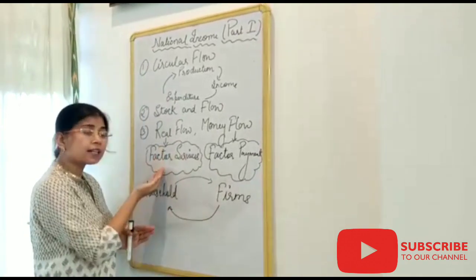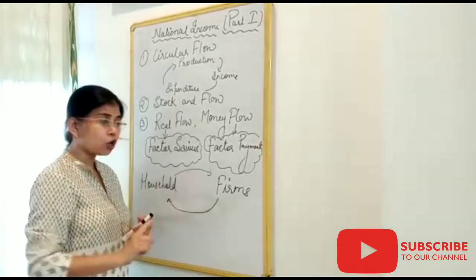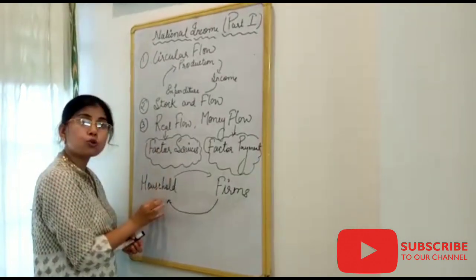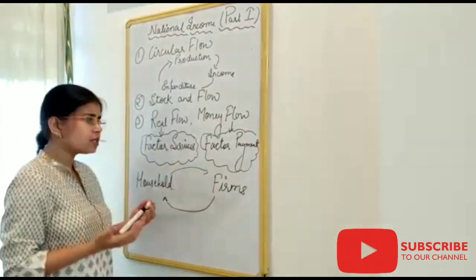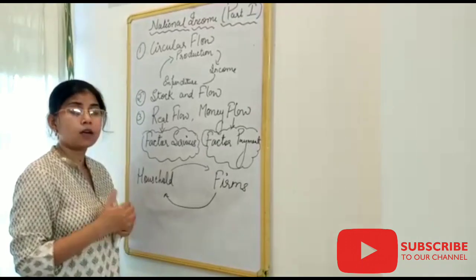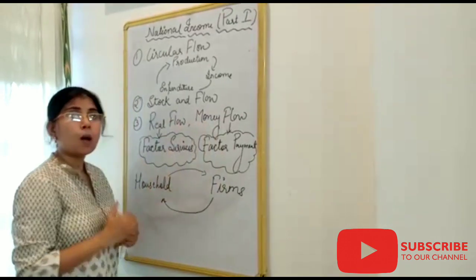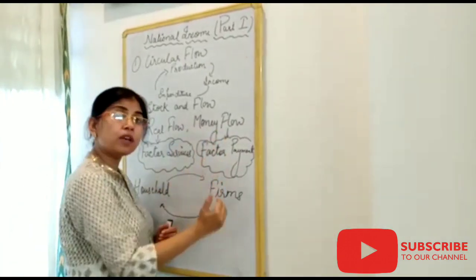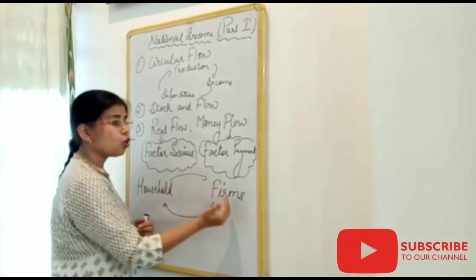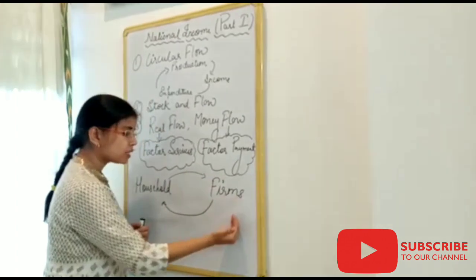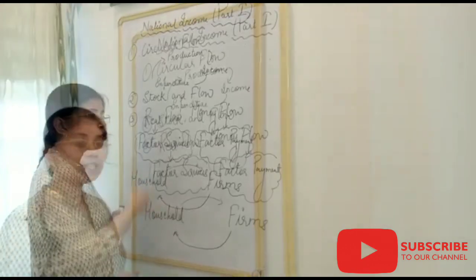Factor services refer to land, labor, capital and entrepreneur, which are provided by the household sector in an economy. And why will they provide these factor services? In return for some consideration. This consideration refers to the money flow. Money flow is the factor payment which is made by the firm to which sector? To the household sector. And then again this flow goes on and on.